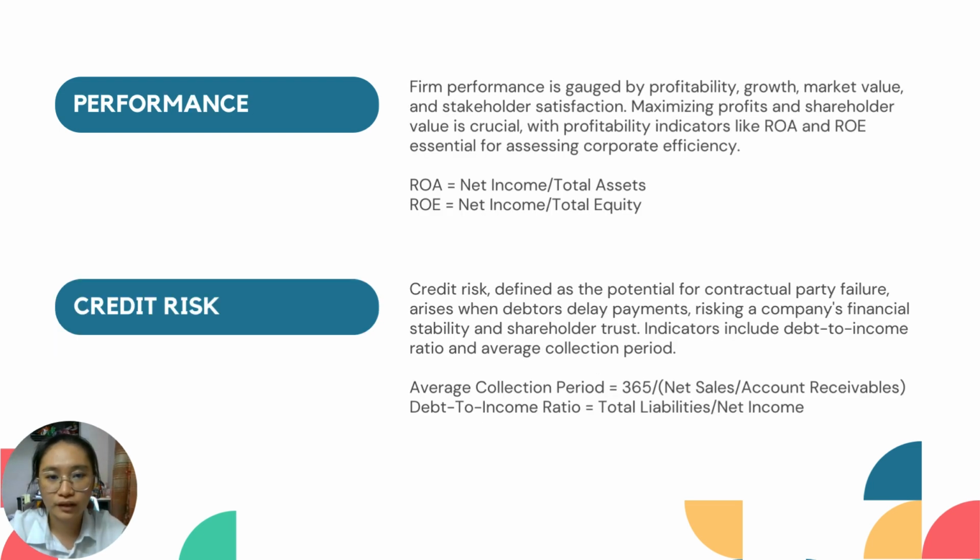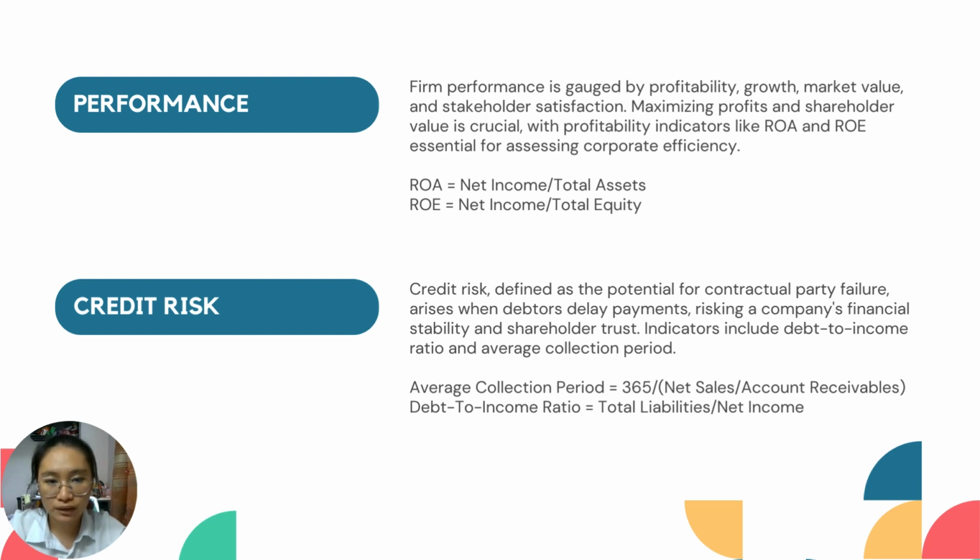performance. Next, I will discuss the literature review which is most related to the research, which is performance and credit risk. From performance, it goes by profitability, growth, market value, and stakeholder satisfaction. Maximizing profit and shareholder value is crucial, with profitability indicators like ROA and ROE, which are essential for assessing corporate efficiency. The equation of ROA is net income divided by total asset, while the equation of ROE is net income